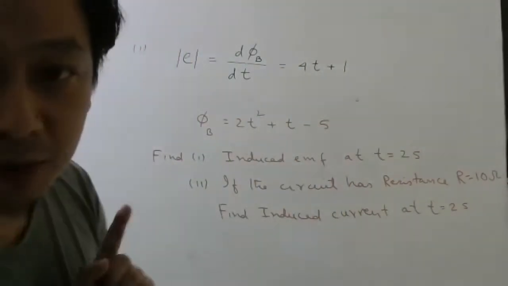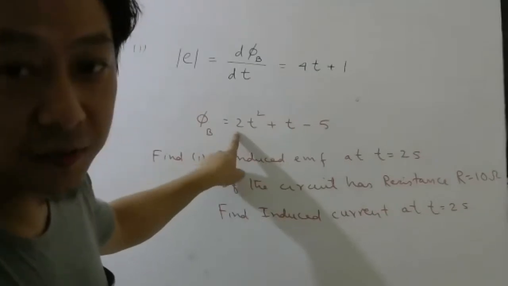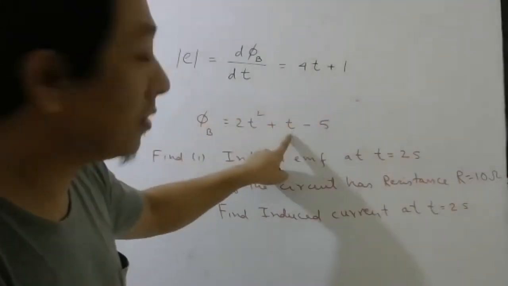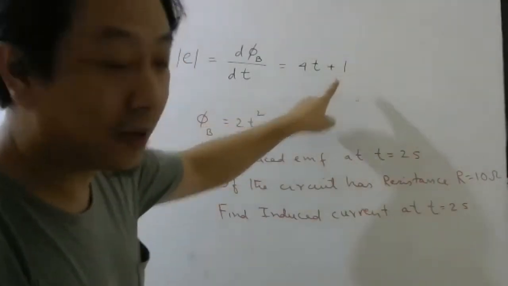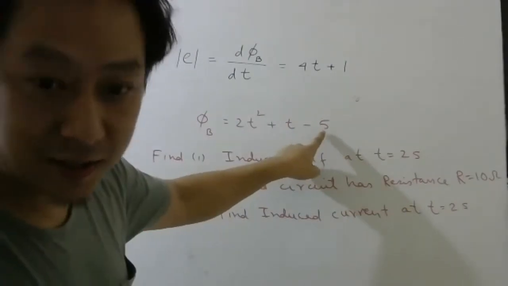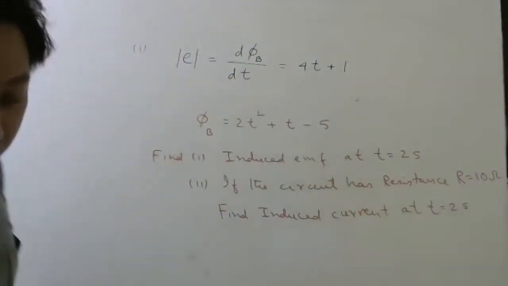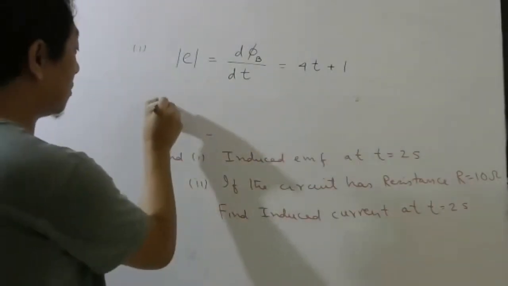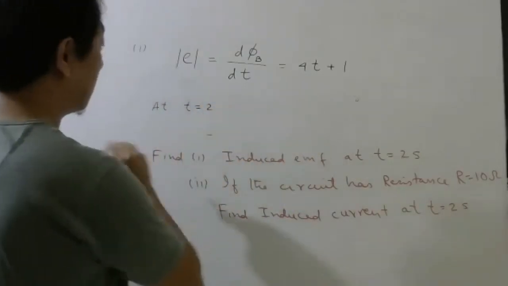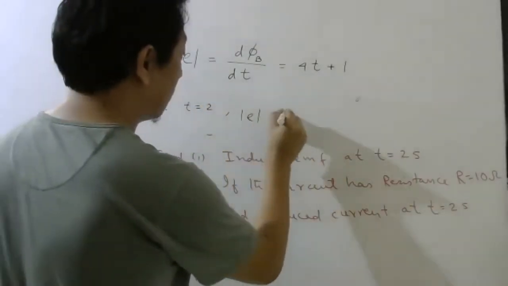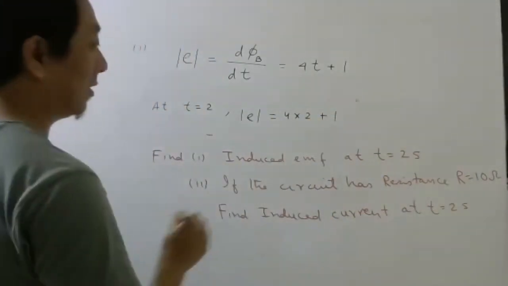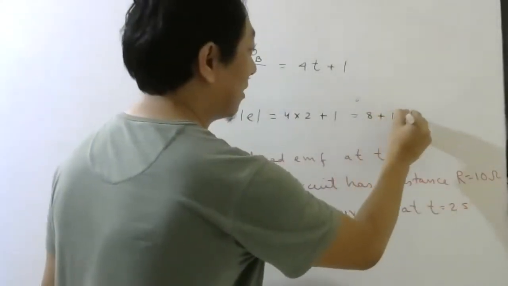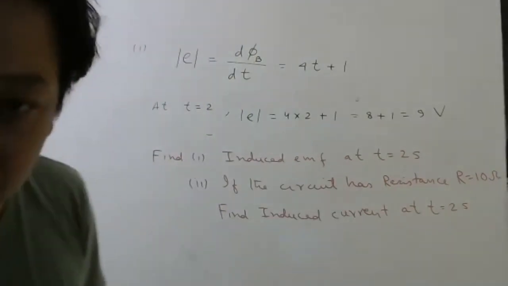Everybody agree? I am not going to do the differentiation. Differentiation of 2t square, 2 will come out. Differentiation of t square will be 2t, so 4t, plus differentiation of t with respect to t is 1. Differentiation of constant will be what? 0. So that is your EMF. Then at t equal to 2 seconds, they are asking, what will be the EMF? 4 into 2 plus 1. Some of them I saw they are writing 4 into 3. This is 8 plus 1, 9 volt. Unit of EMF is volt only.